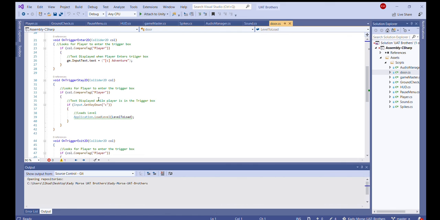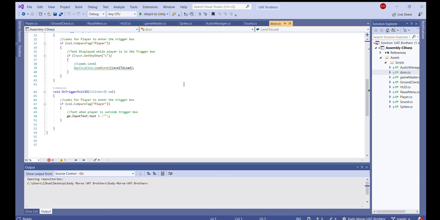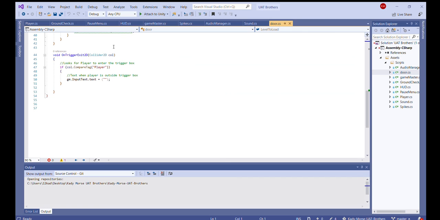When you're staying in the trigger box, it'll just show the text until you hit the button, and then it'll load the next level. And then if you're out of it, then obviously it will not show it.